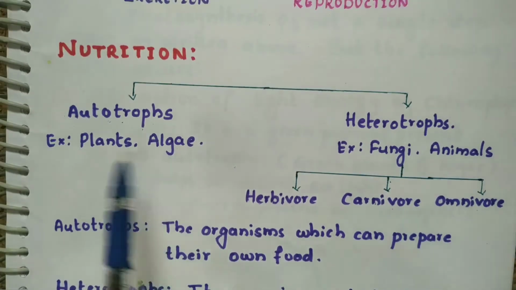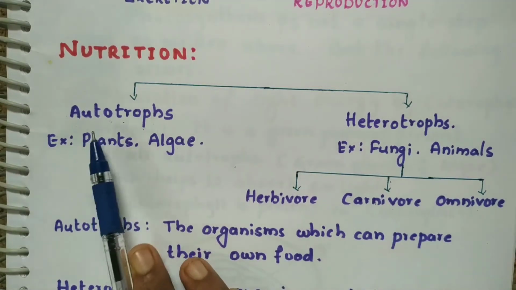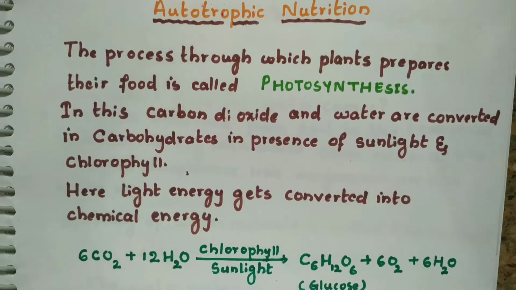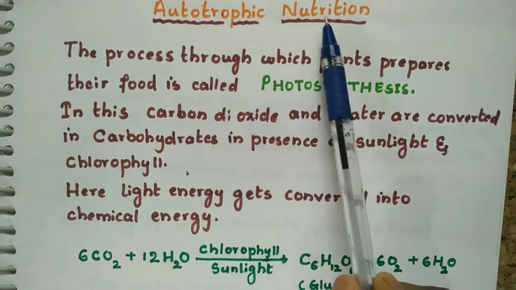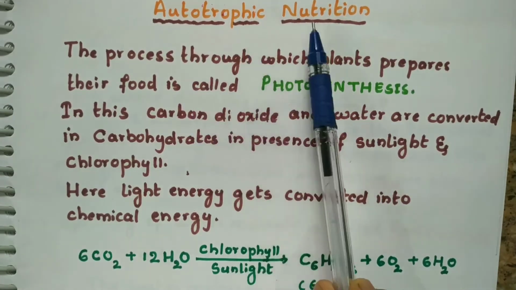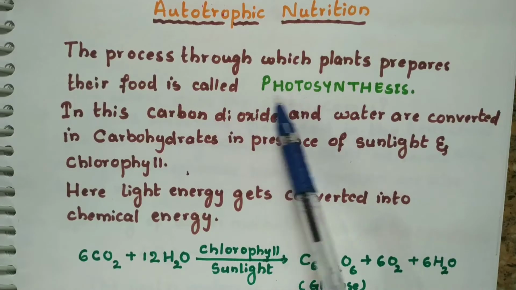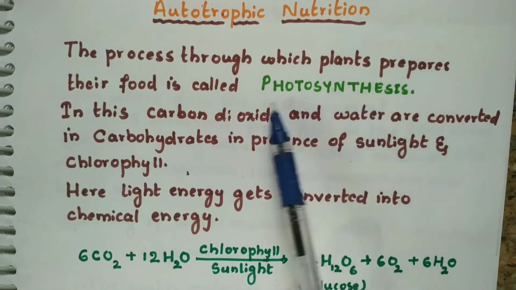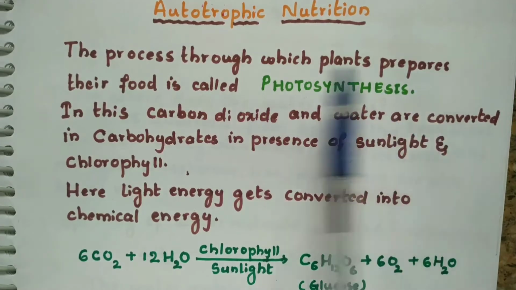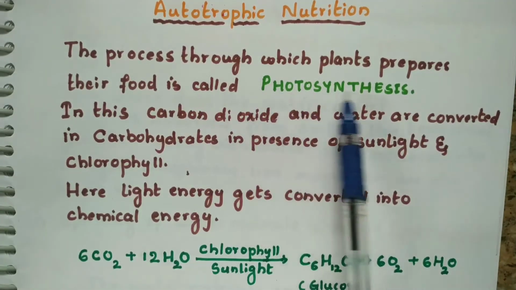So first we will start with the autotrophs, how they prepare their own food. So we are starting with autotrophic nutrition. The autotrophs prepare their food using a process called photosynthesis. Let us read the definition of photosynthesis. The process through which plants prepare their food is called photosynthesis.